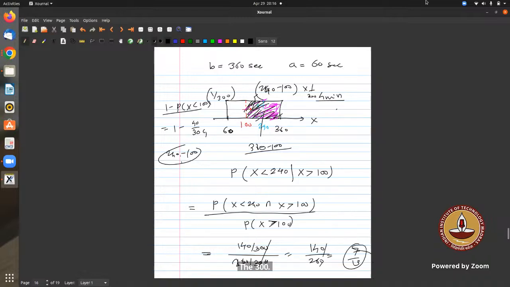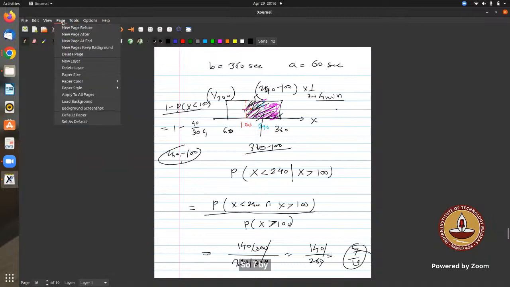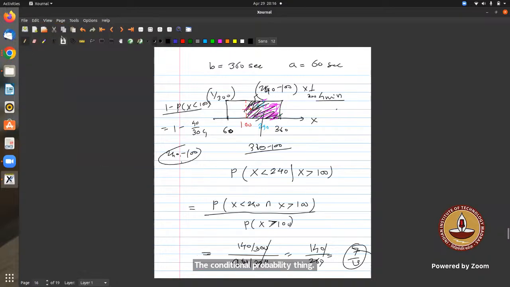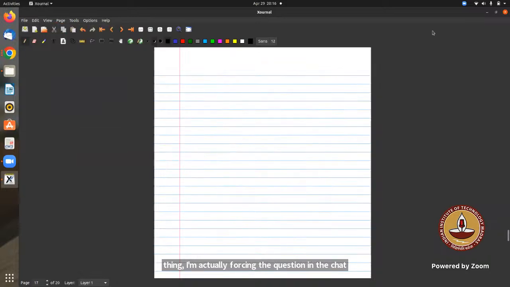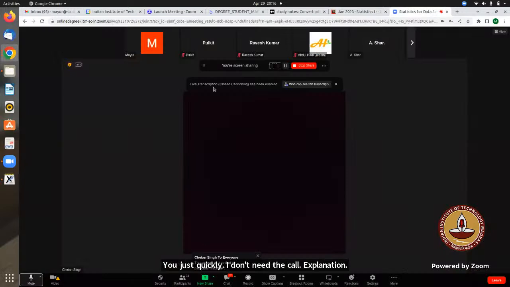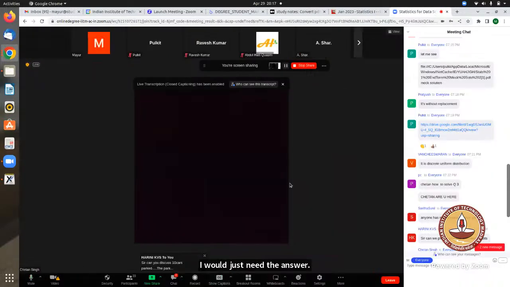Got it, sir. Just a small doubt, related to this conditional probability thing. I'm posting the question in the chat box. I don't need the full explanation, I would just need the answer to this. You can just directly tell me the answer. That will be fine.